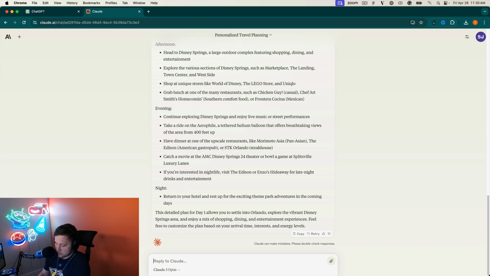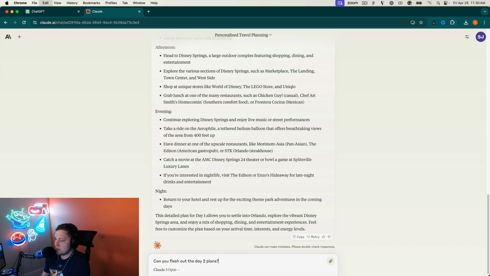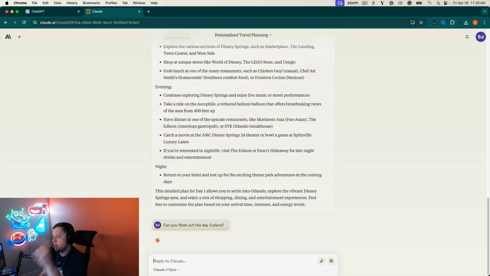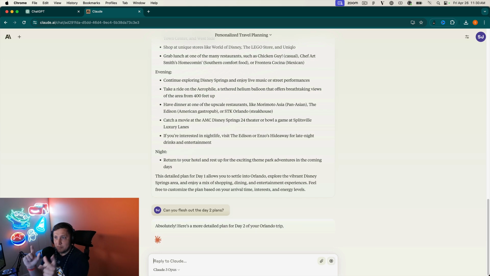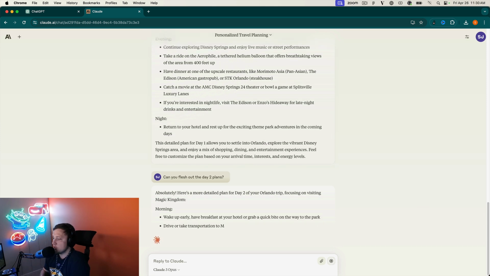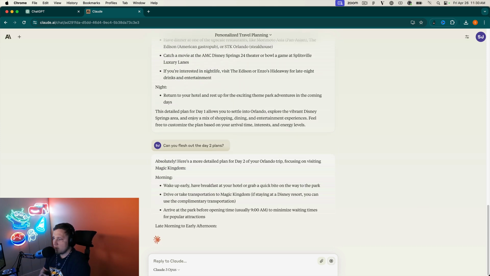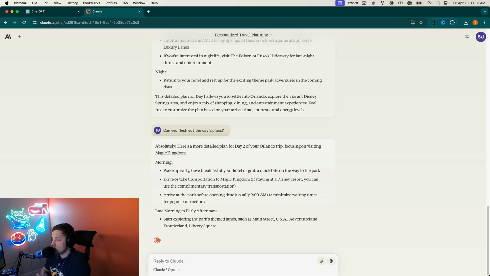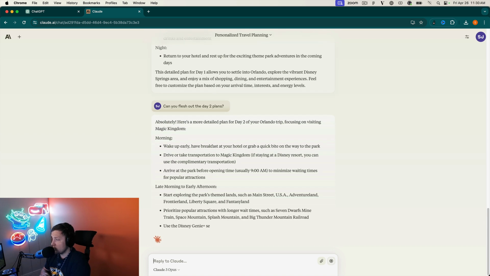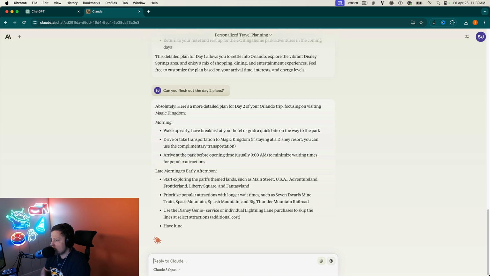Okay, so I guess I can be lazy and copy and paste, right? So can you flesh out the day 2 plans? Let's let it go. So this is again Magic Kingdom, so we'll have a nice comparison because they both recommended Magic Kingdom. Okay, so wake up early, grab a quick bite on the way to the park, drive or take transportation. Wow, that's pretty good. Arrive at the park before opening time.